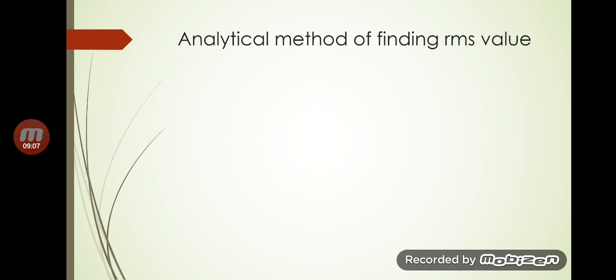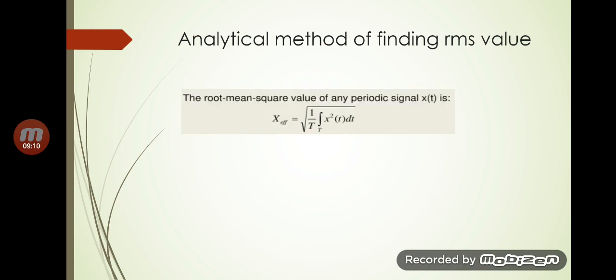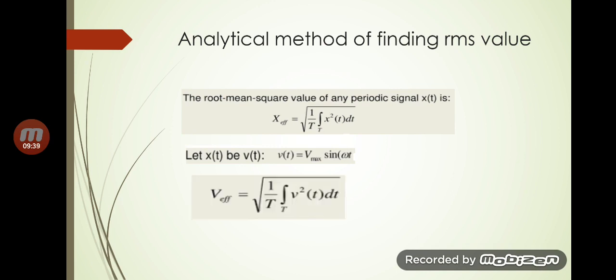Now analytical method of finding RMS value. Root mean square value of any periodic signal x of t, x effective, is equal to square root of 1 by T integral 0 to T x square t dt. Now x of t can be any value, voltage or current. So let x of t be equal to v of t, voltage. We know its general expression is Vm sin omega t. Now V effective is equal to square root of 1 by T integral 0 to T v square t dt.